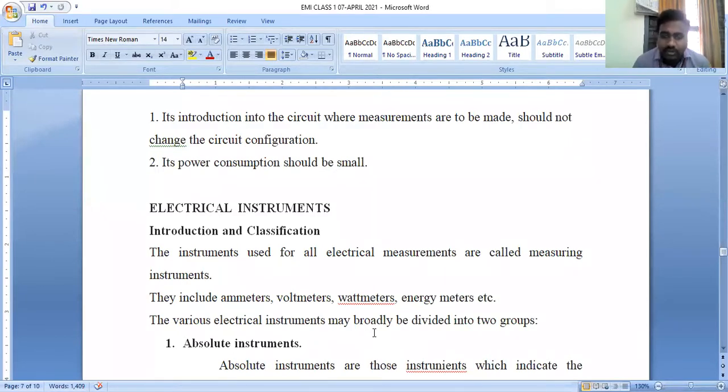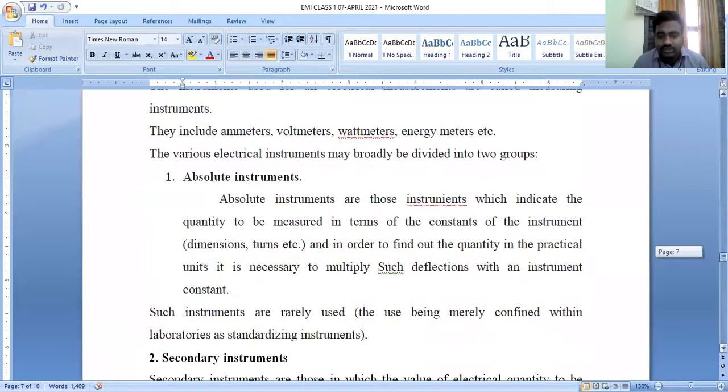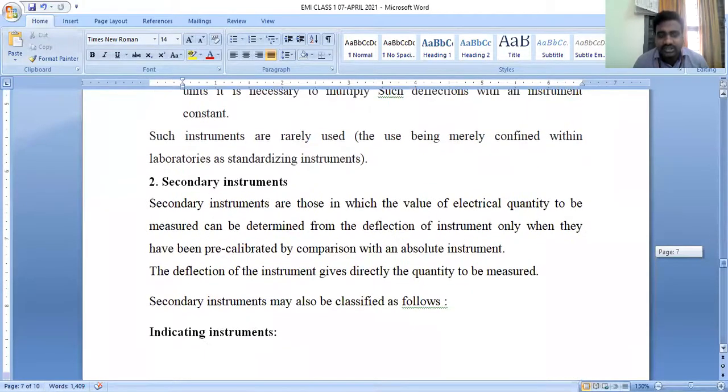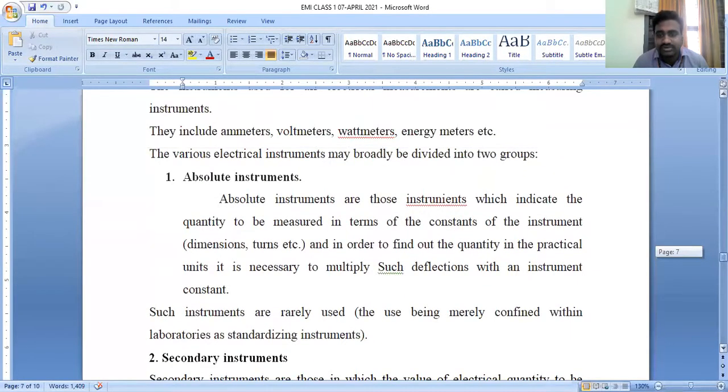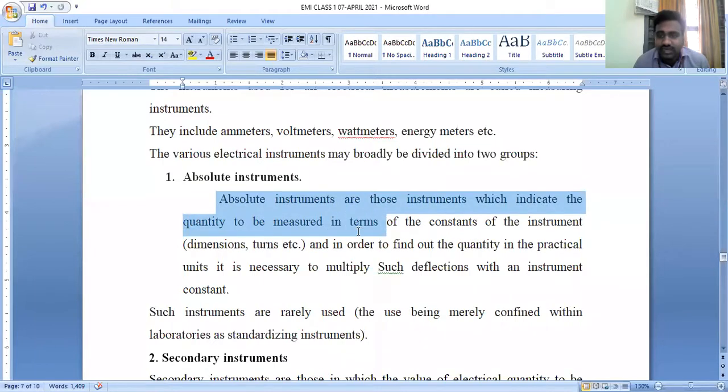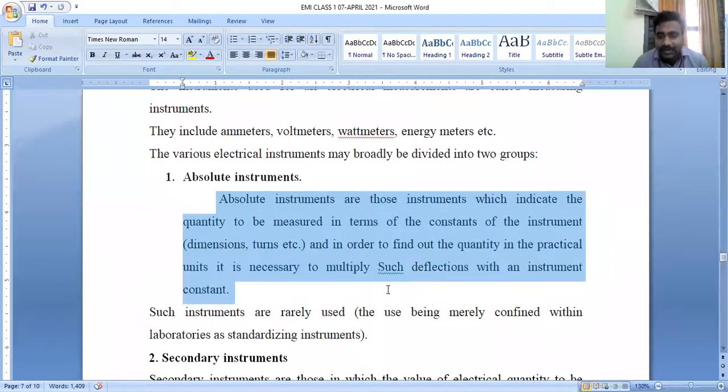How can we classify the instruments further? The first one is absolute instruments. Absolute instruments indicate the quantity in terms of dimensions, in terms of constants.